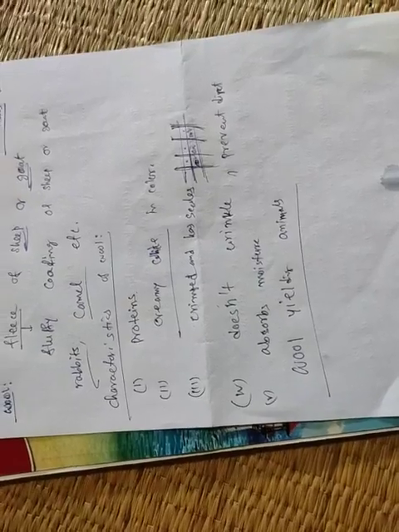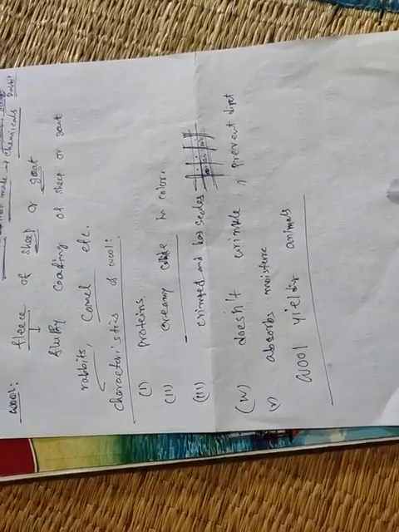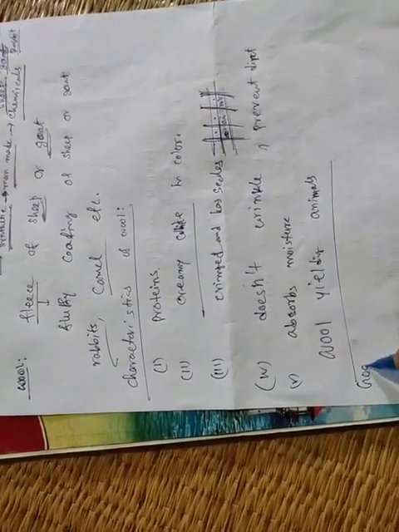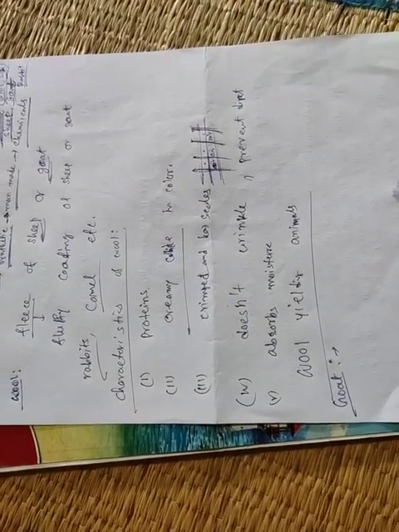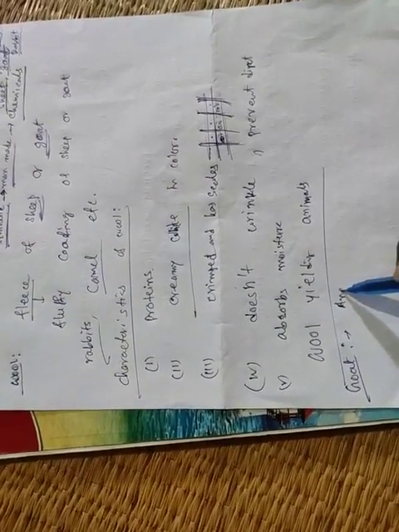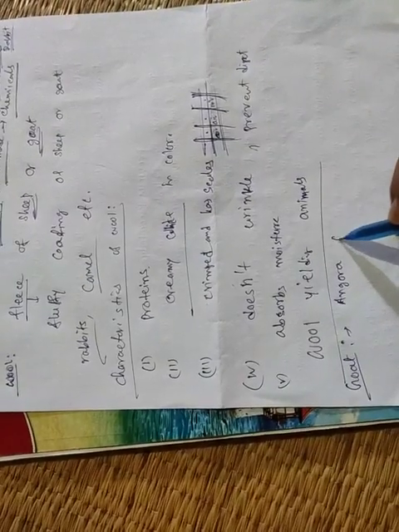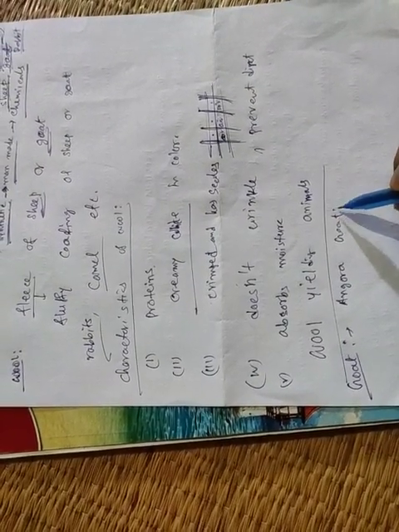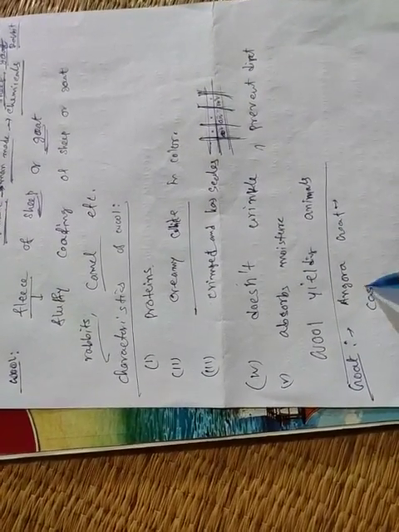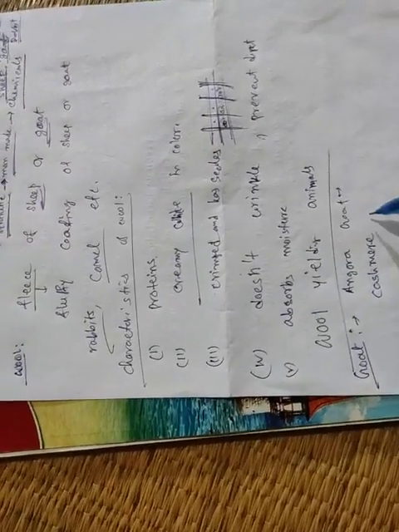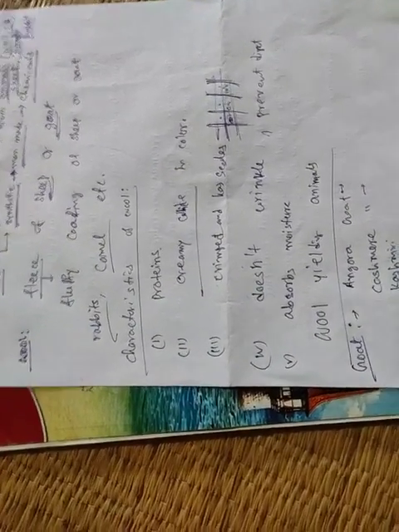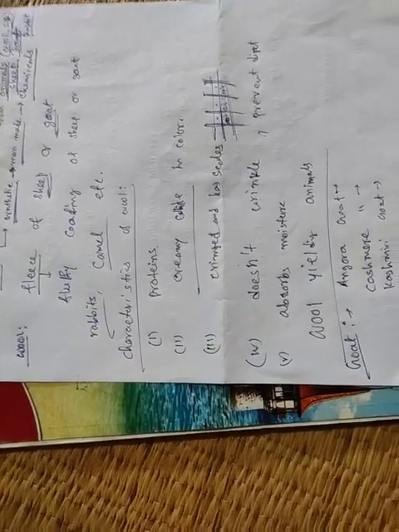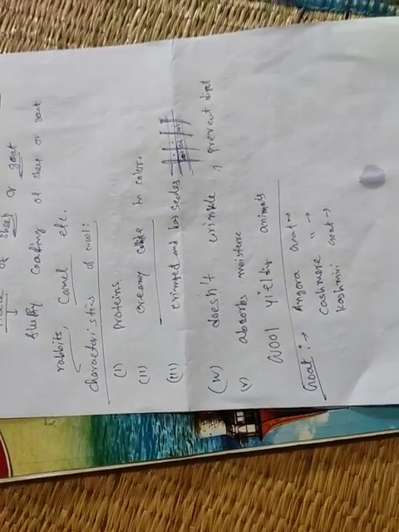That means wool is obtained from which animals? First, goat. Wool is obtained from goat. There are many types of goat. First is Angora goat. Second is Cashmere goat. Third is Kashmiri goat.